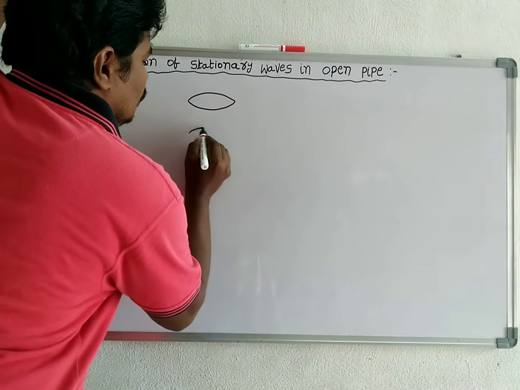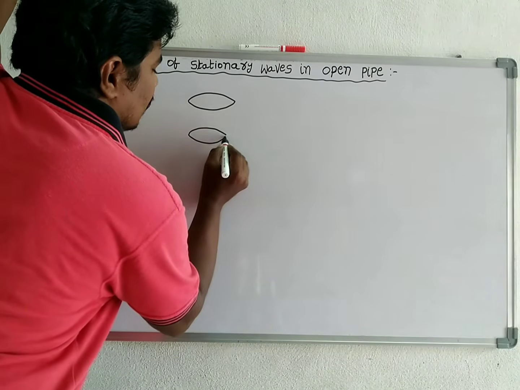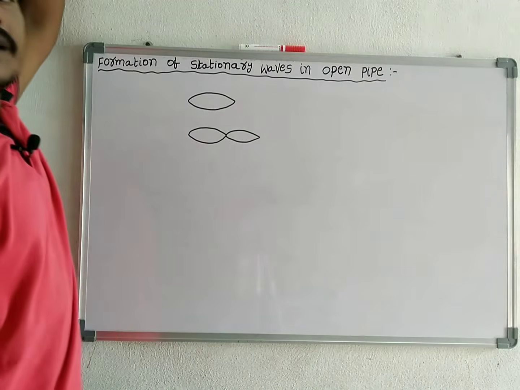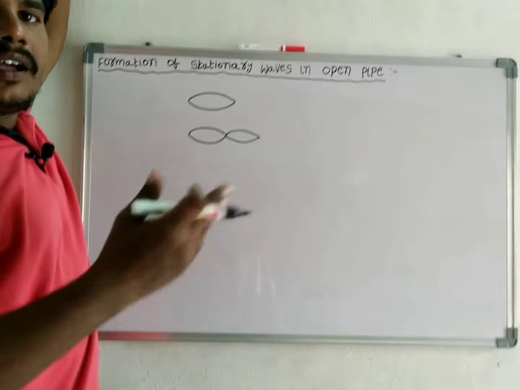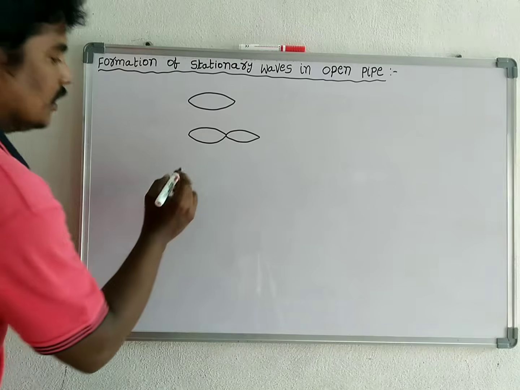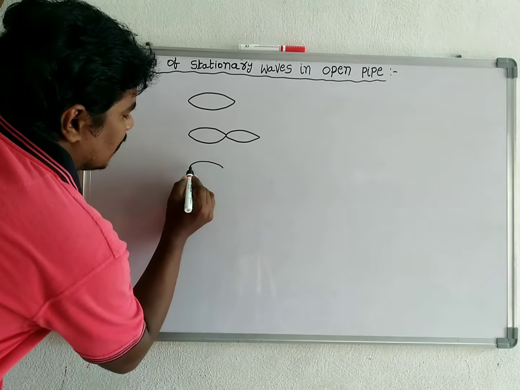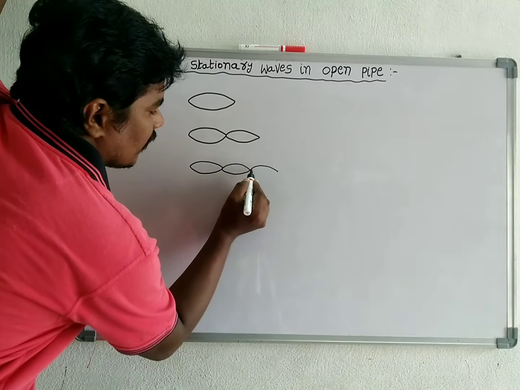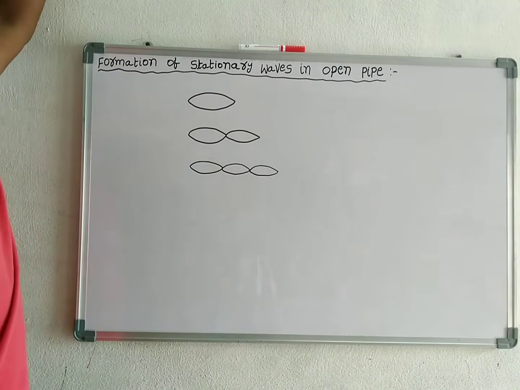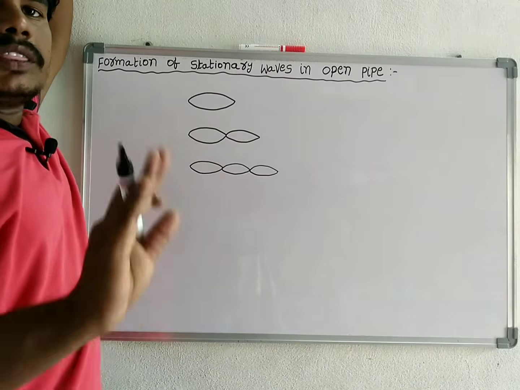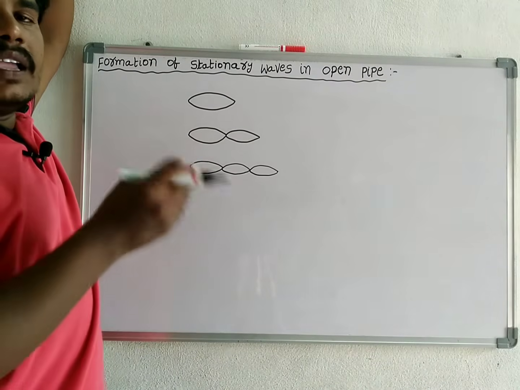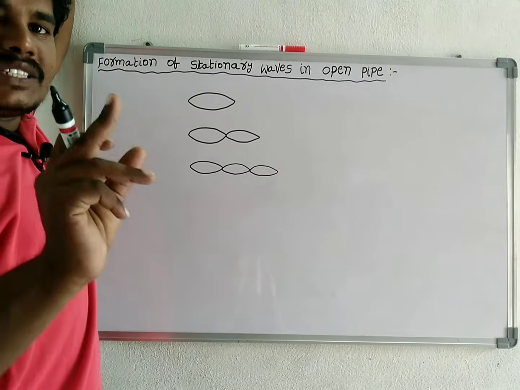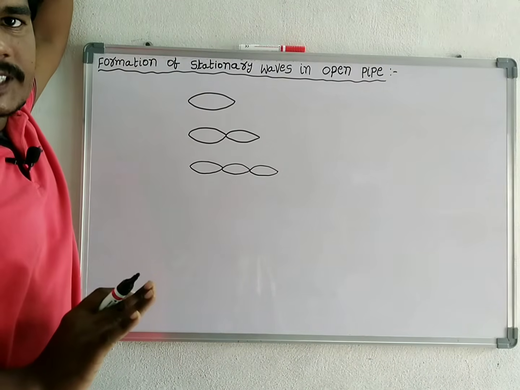If two loops are formed, its frequency is called second harmonic or first overtone. If three loops are formed, its frequency is called third harmonic or second overtone. For overtones, we decrease one number from harmonics.